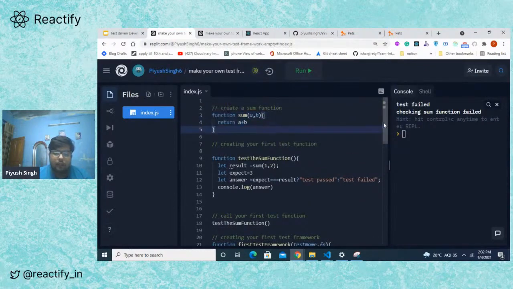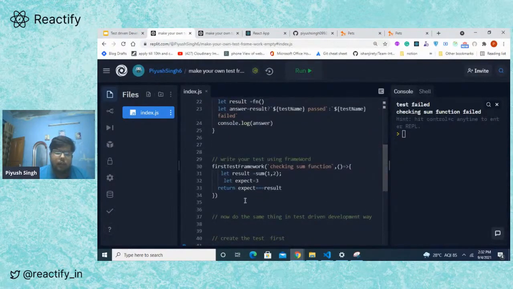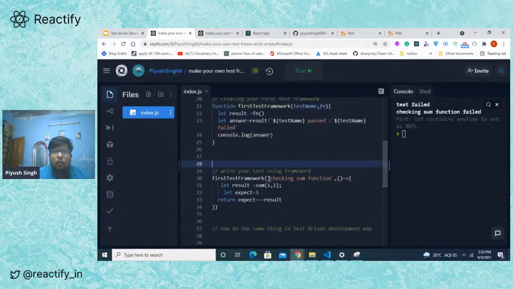You expect that we know what happened through this only. Why do we need to write this whole test framework and then write tests? But think of it in terms of when there are multiple functions and the function is doing multiple things and there are multiple members in the team. So this is very useful in that scenario. So I hope that you get a glimpse of what a testing framework looks like. You usually give your test name, and then you give a test, like this, and then depending upon your result, it gives us an answer whether the test failed or passed. This is the format of how we write our tests in the Jest framework.